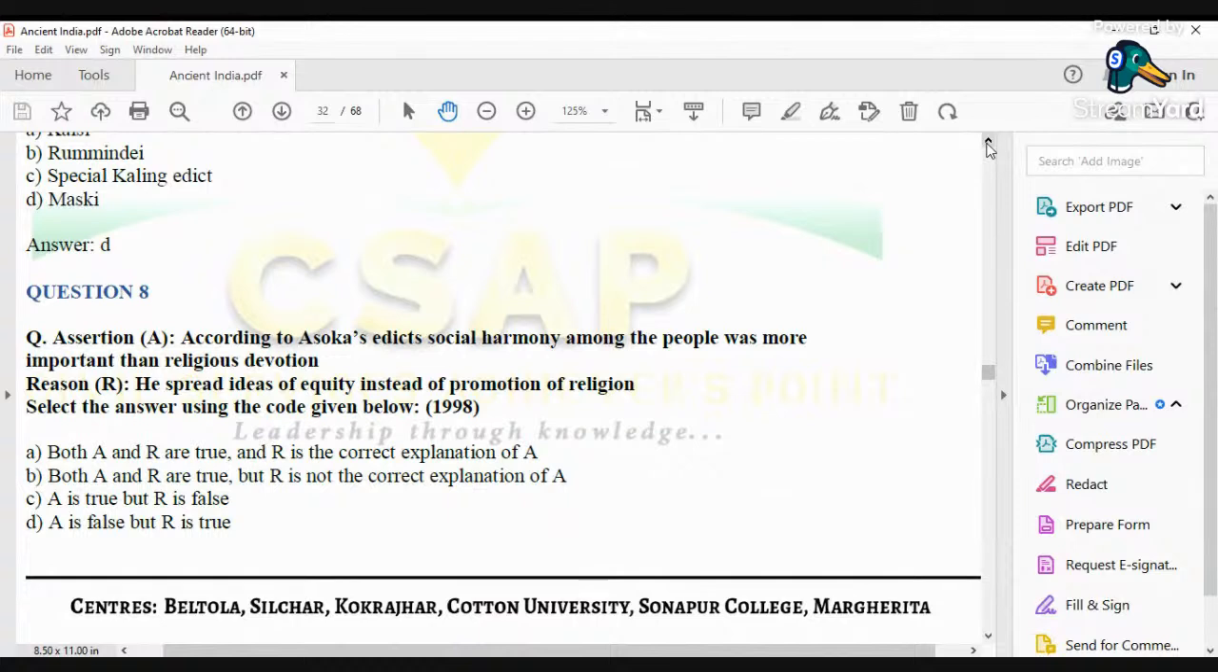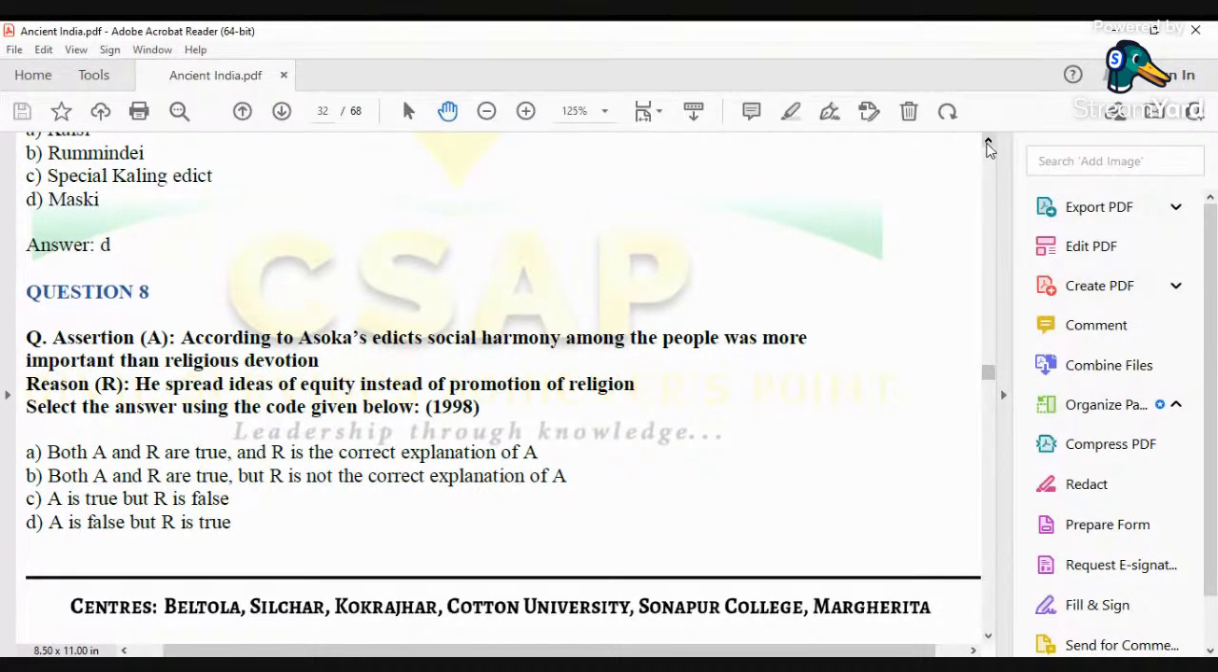Why? If you go through the Ashokan edicts, Ashoka was not trying to promote any religion. In most of the edicts, Ashoka talks about maintaining social harmony. I must have said in one of my previous classes that the ultimate objective of Ashoka's Dhamma was to establish peace and order in the society. A lot of friction was going on when Ashoka was the king, and a lot of different people used to live in his empire. I mean people belonging to different religions, people following different sets of lifestyles.